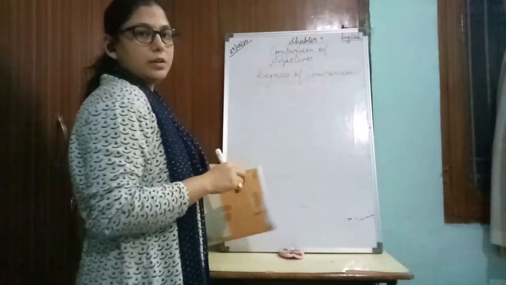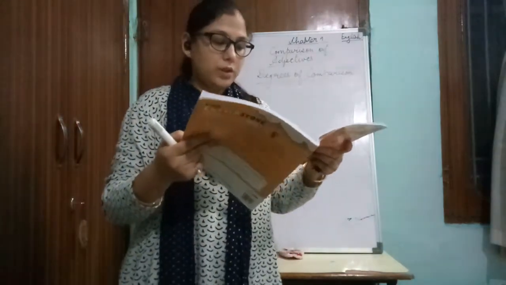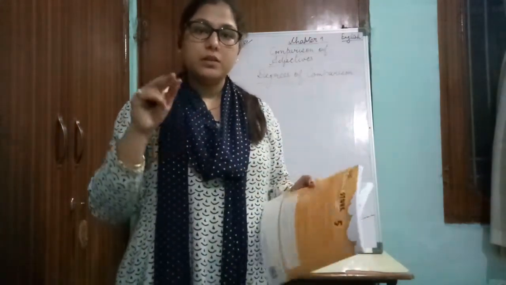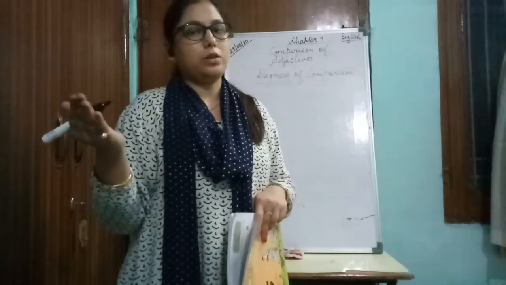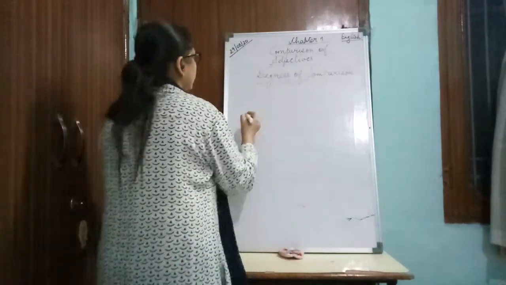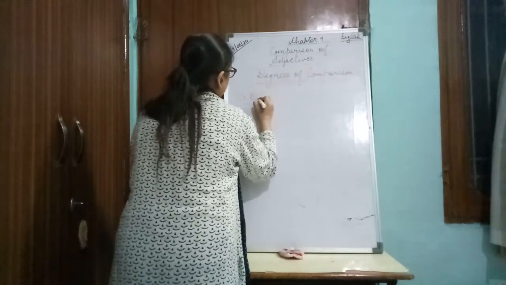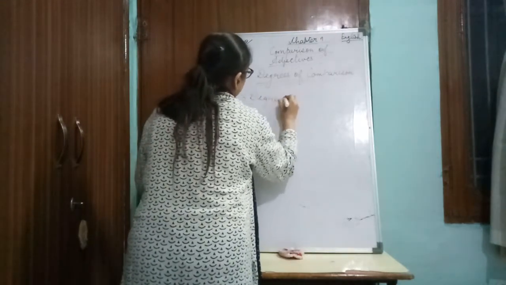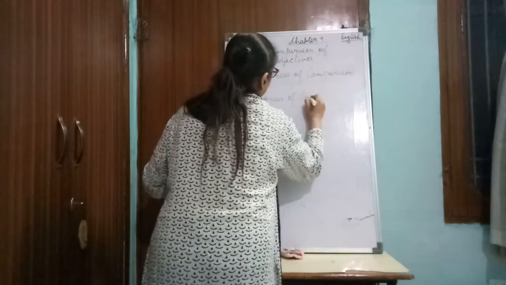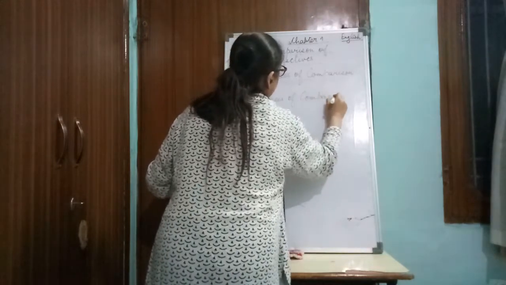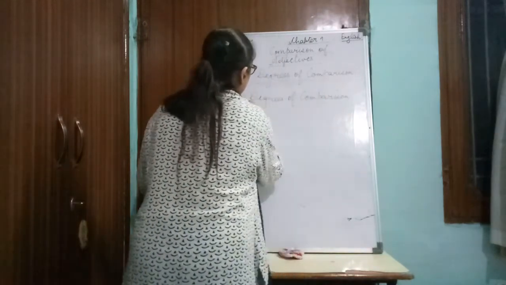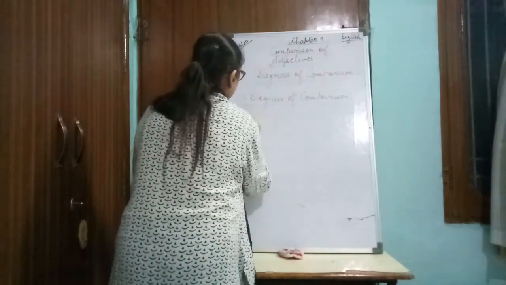So why do we use this? We use this degree of comparison to compare two persons or things, or more than two persons or things. So generally we have 3 degrees of comparison. First one is positive degree.